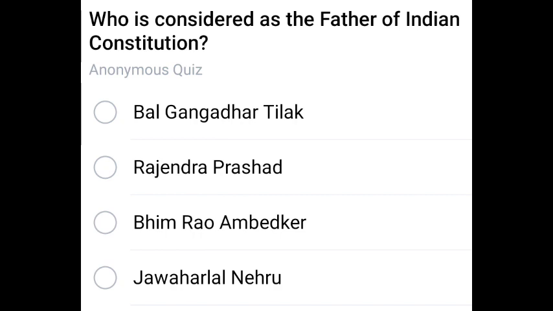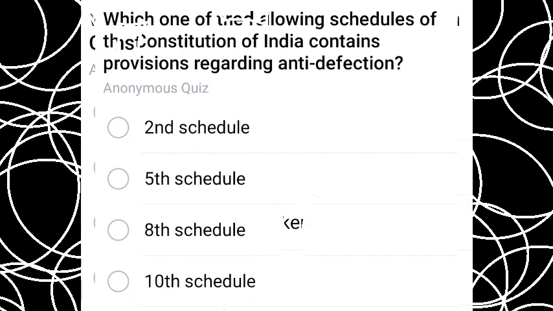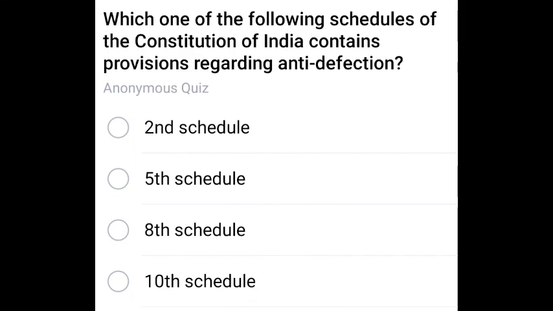Next question. Who is considered as the father of Indian constitution? As we all know, none other than Bhimrao Ambedkar. B.R. Ambedkar is the correct answer for this. Next question. Which one of the following schedules of the Constitution of India contains provisions regarding anti-defection?